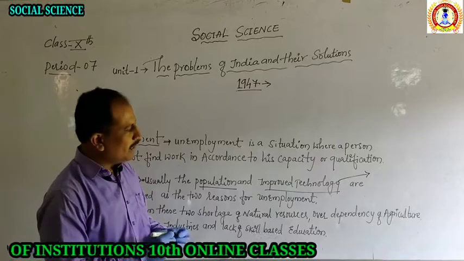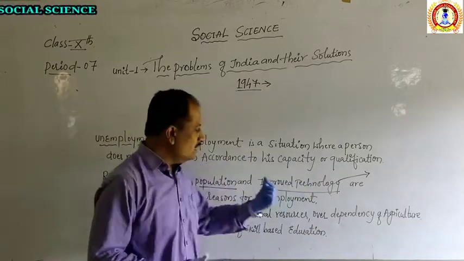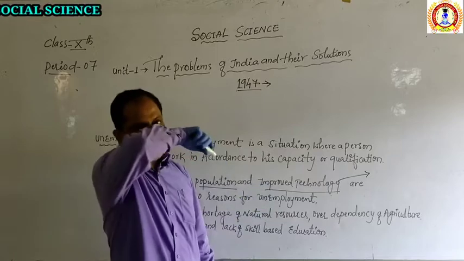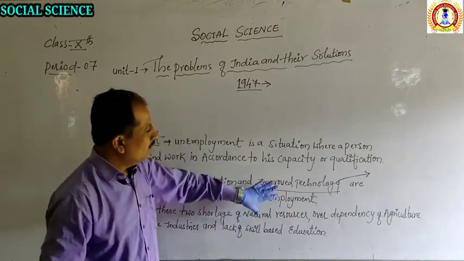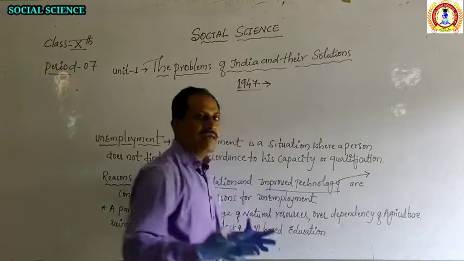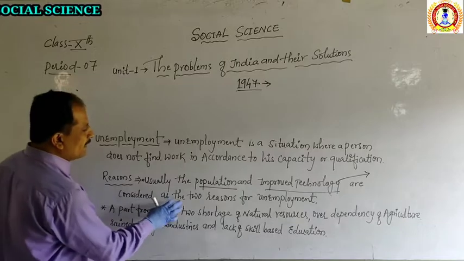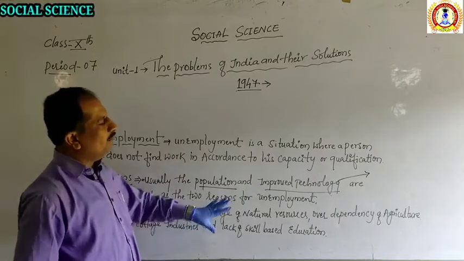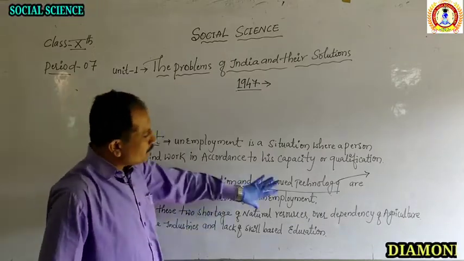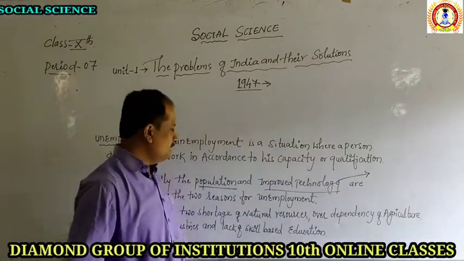Due to the development of any institute, we will find employment. But due to the development of technology, we see unemployment coming more in India. So these are the two reasons for unemployment: one is the population and the second is improved technology.